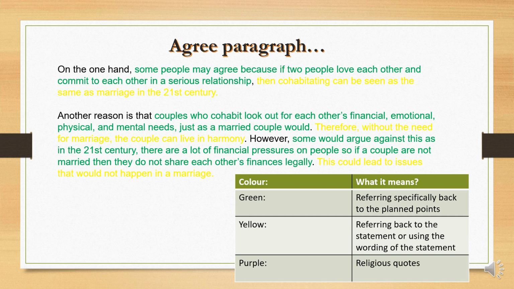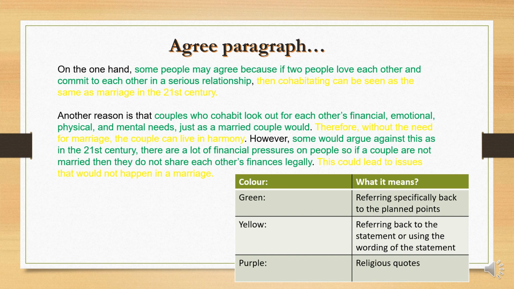Yellow is referring to the idea of the statement or using the wording of the statement. So for example, the statement was cohabitating is the marriage of the 21st century. So the yellow bits will always refer back to that. And then the purple bits are religious quotes, teachings, anything of that sort. So please do keep this in mind. This is how we'll be going ahead with this paragraph.